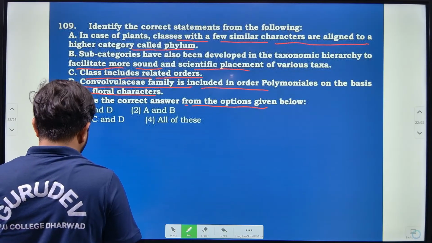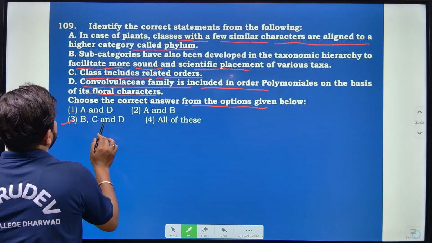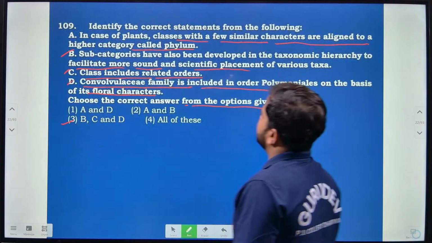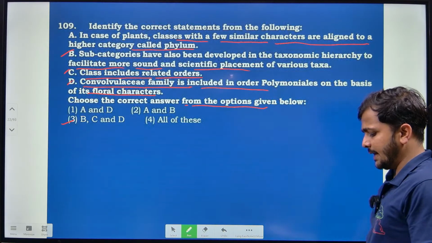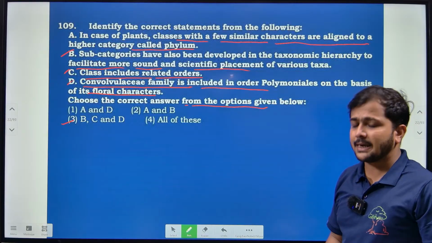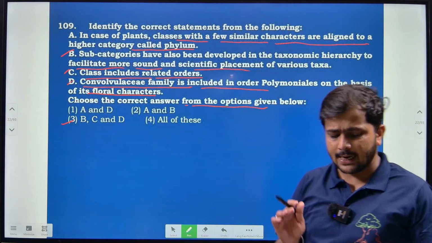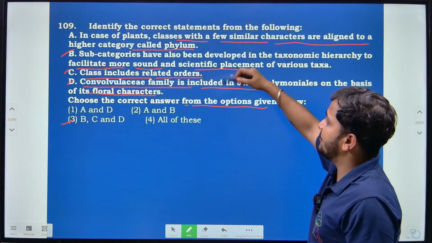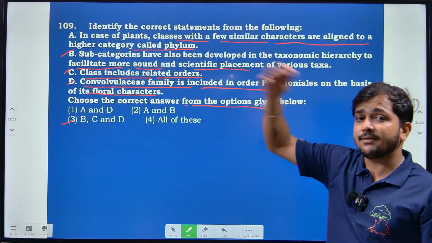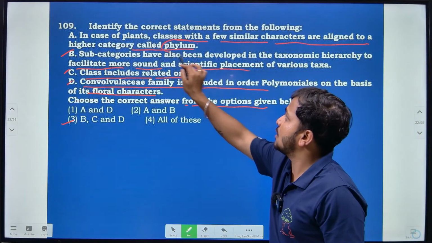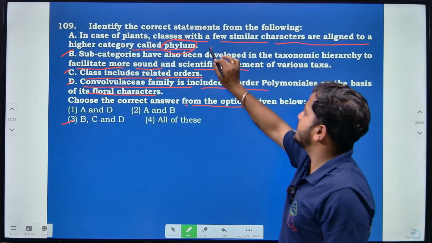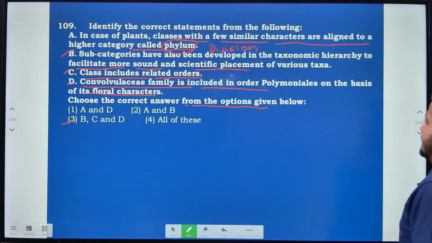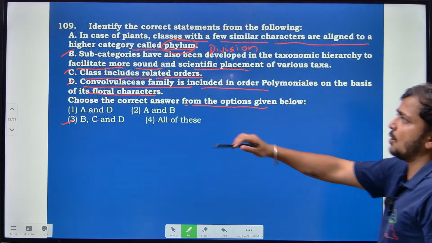So according to that, if you consider here, B, C and D are correct, but A is not correct, because in case of plants, classes with a few similar characters are aligned to a higher category called division, not phylum. These statements are all related to plants only, and phylum is not considered inside plants. So we'll consider division here, and all the remaining options are correct. That is B, C and D, and here option 3 is correct.